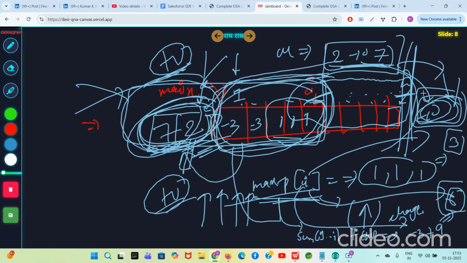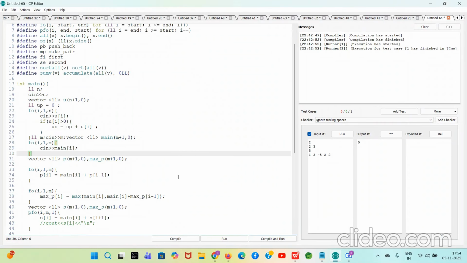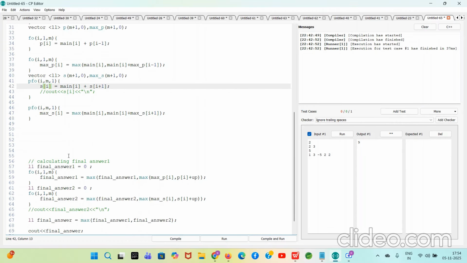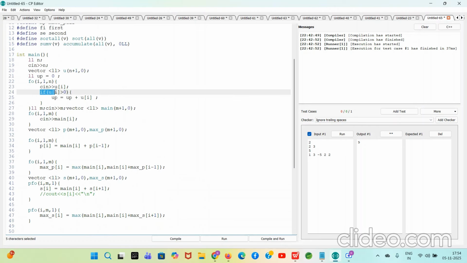So guys, that's it. In one of the codes which I wrote for you, yeah, here I have the code. You can see that the P array is calculated, the max P array is calculated. Then if I go below, you can see from index 1 to m, where m is the size of the main array, either the answer can be max P of I, or the sum of numbers from 1 to I, which is P of I, plus the positive elements in array U, which is up. You can see all the positive elements of array U I have added in up.